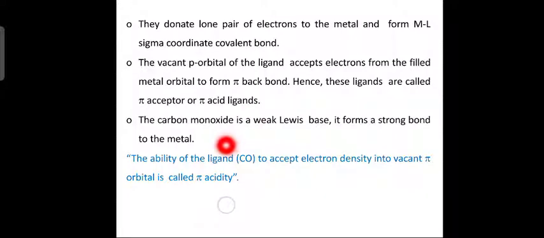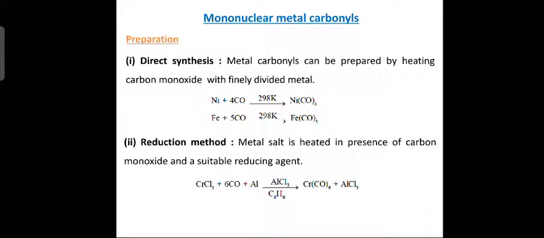Carbon monoxide is a weak Lewis base, and you must know what a Lewis base is. It forms a strong bond with the metal. Now, what is pi acidity? The ability of the ligand, the carbonyl ligand, to accept electron density into a vacant pi orbital is called pi acidity.